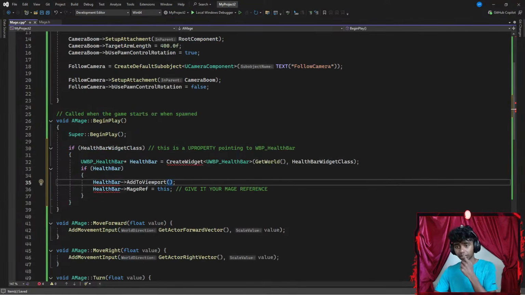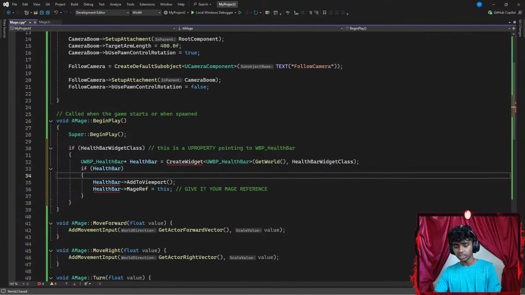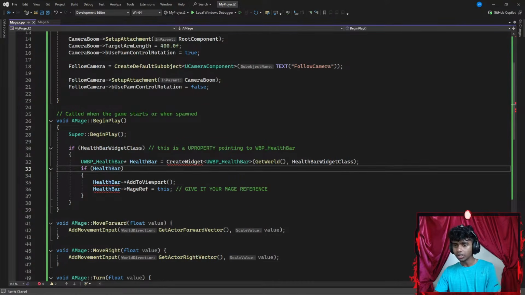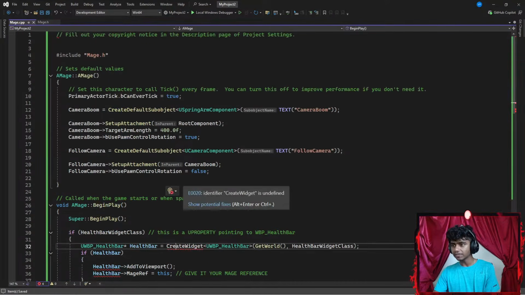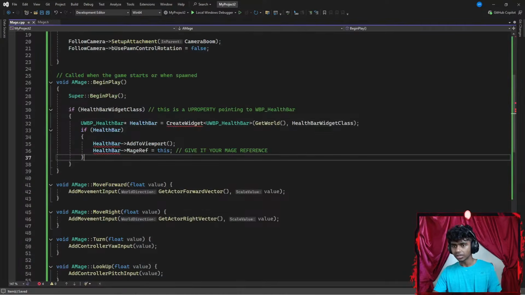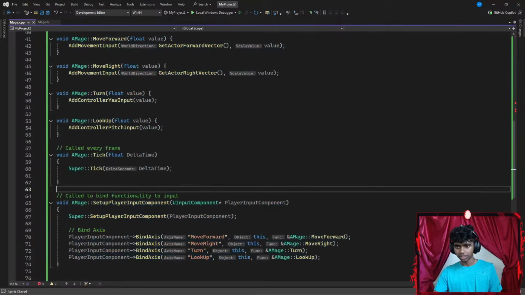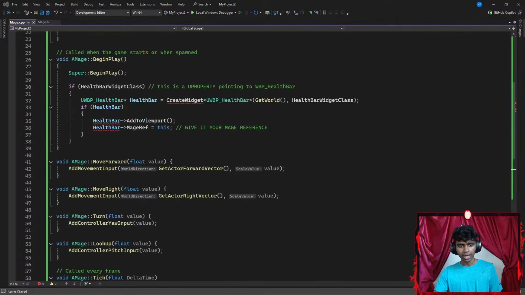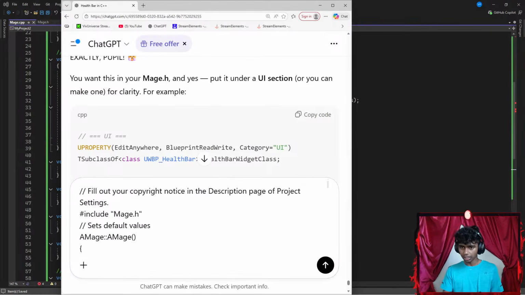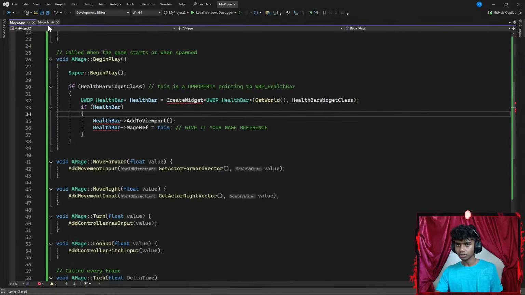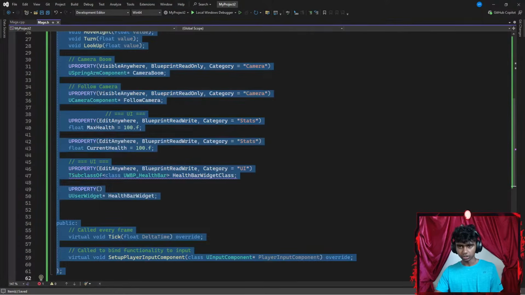Now this should be working. So I see something like create widget. Let's hit Control S to save the code. Now here's the thing, I still see red underlines here. Let's go with Control A, Control C, copy that, and paste this here. Shift Enter, go to my header files, Control A, Control C, copy that.